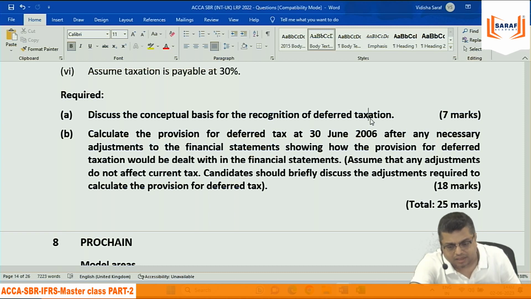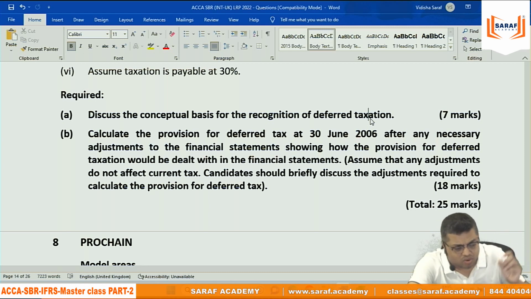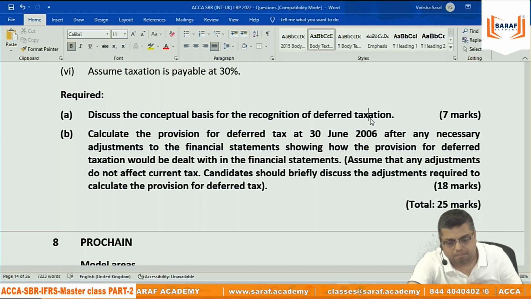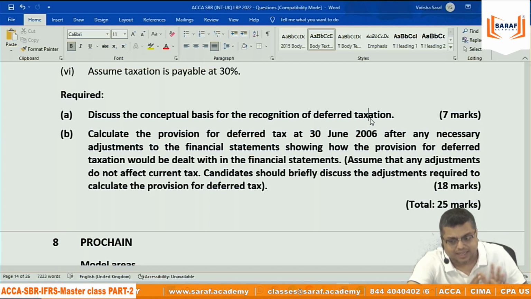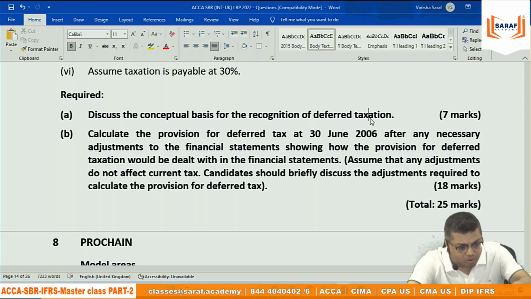You will get full marks. If you keep memorizing theirs, if you ask me, the definition of deferred tax assets and liability I don't like at all. Because the way it is written like a jalebi, it's very difficult to mug up the wordings, and maybe you can, I cannot. I want to explain deferred tax in my own way, and not say so much for 7 marks.